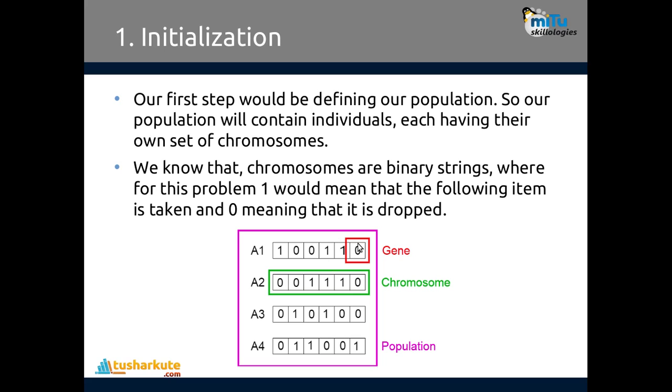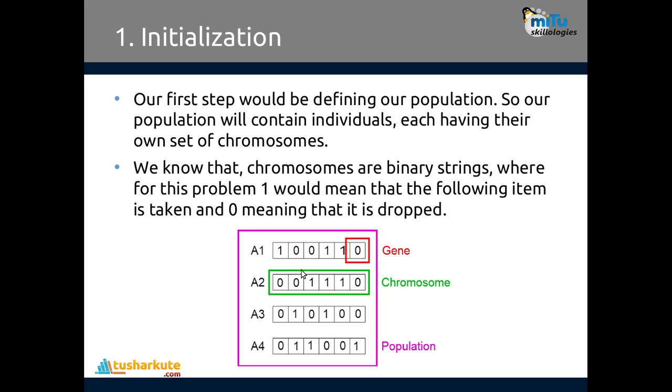This is the population. Population means that 4 different chromosomes are present, and in every chromosome there are 6 genes. This is a single gene. A1, A2, A3, A4 are the individuals on which you are going to perform the operations, and this is a single chromosome.